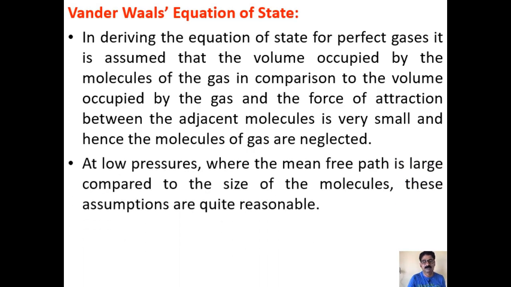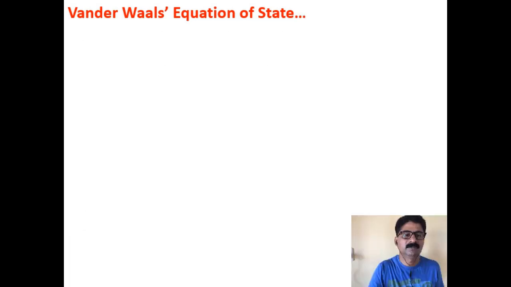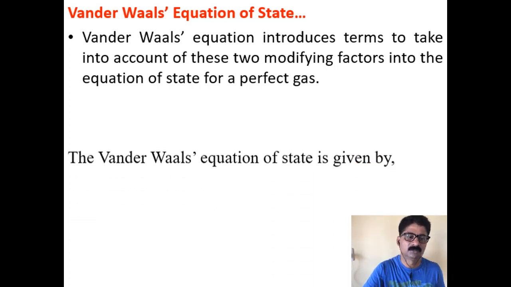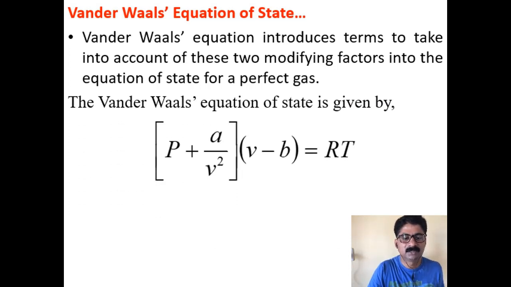At low pressures, where the mean free path is large compared to the size of the molecules, these assumptions are quite reasonable. But at high pressure, where the molecules come close to each other, these are far from correct. Now the Van der Waals equation introduces terms to take into account these two modifying factors in the equation of state for the perfect gas. So two corrections, or two terms, are introduced to take into account the two factors discussed above. The Van der Waals equation of state is given by (P + a/v²)